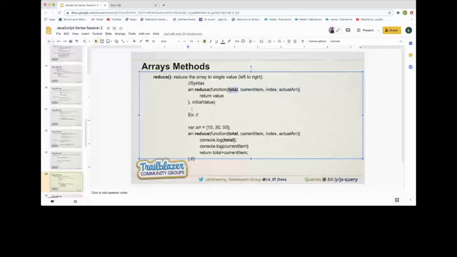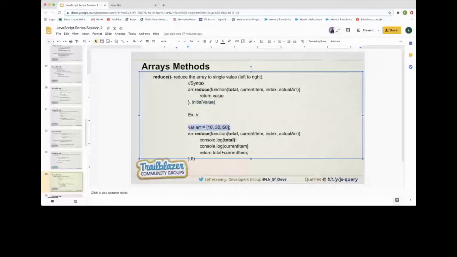After that we have another parameter that holds the initial value that we need to pass. If we are not passing it, it behaves like null as the initial value, and if you pass one, then it will start from there. So in our case, we have an array that holds the numbers 10, 30 and 40, and we need to get the total of all these.